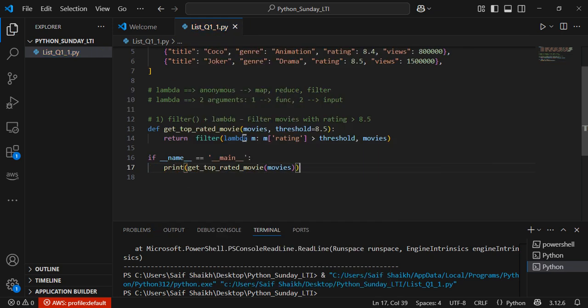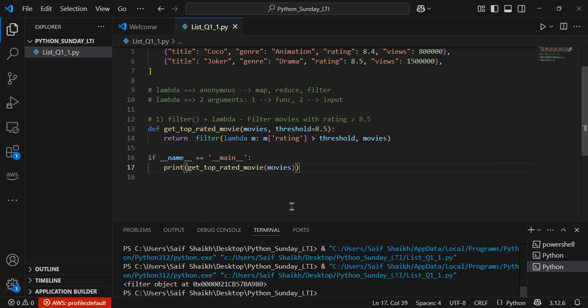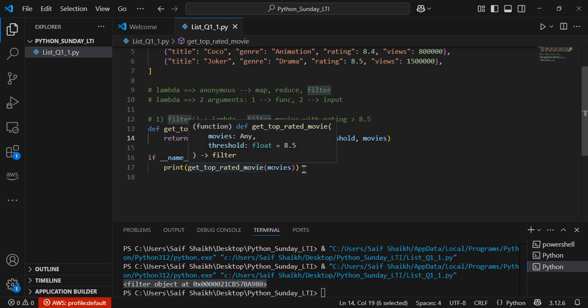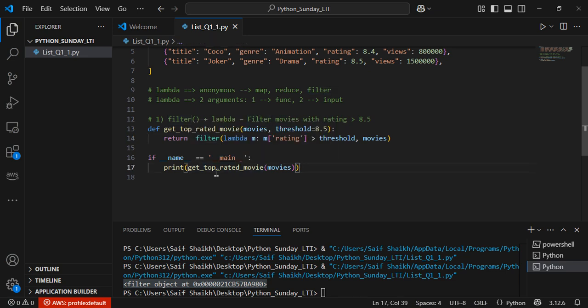Let me save this piece of code and let me run this. Okay, so if you see now, I am getting an object. I'm not getting an output. So do remember, guys, when we write lambda functions like filter, map, reduce, they return iterators. So to get an output, I just need to wrap it inside list, and it's converting into a list.